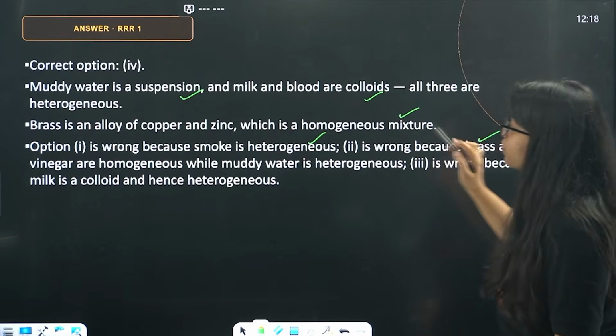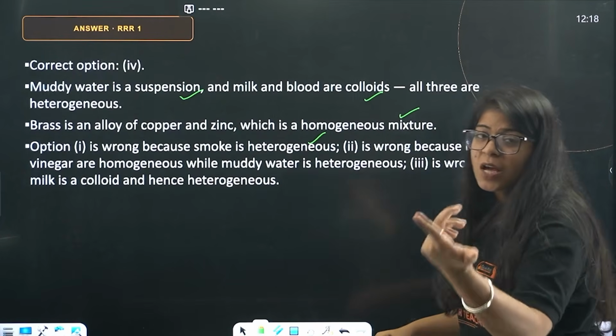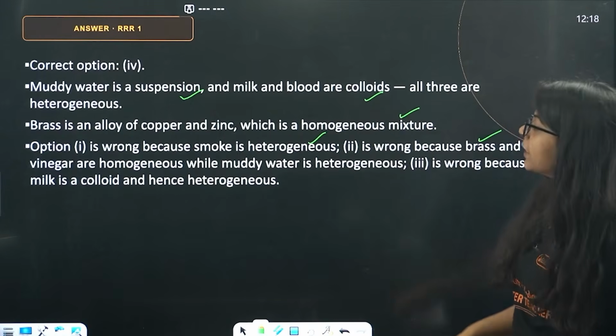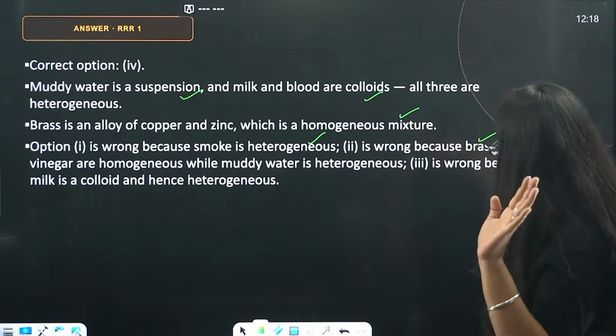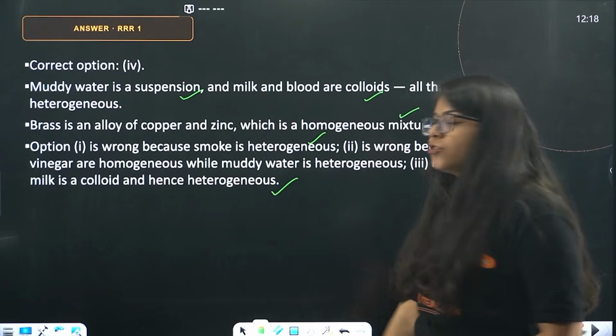The second is wrong because brass and vinegar are homogeneous. Okay, the first thing, brass was homogeneous. Brass is homogeneous, they wrote it as heterogeneous. We've done it. Then, muddy water is heterogeneous. Okay, the third is wrong because milk is a colloid and hence heterogeneous.